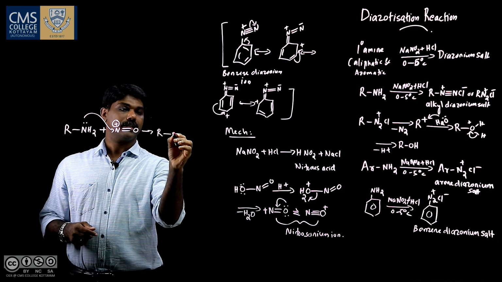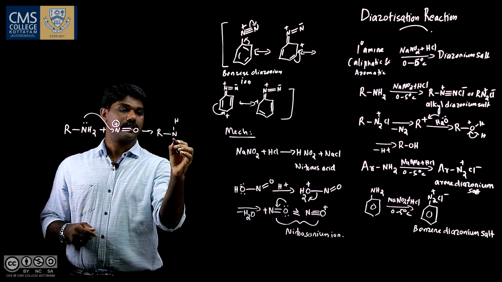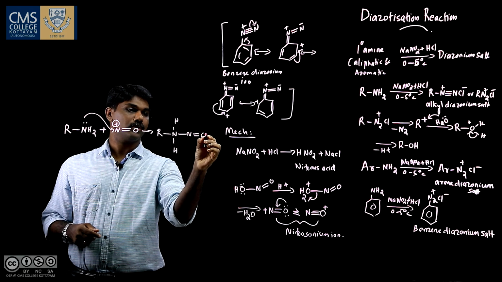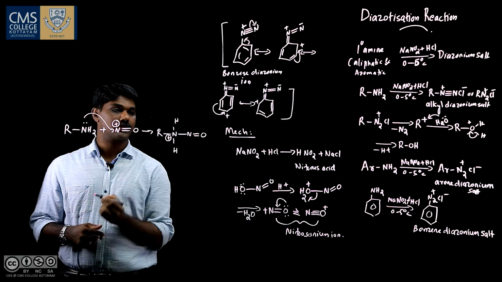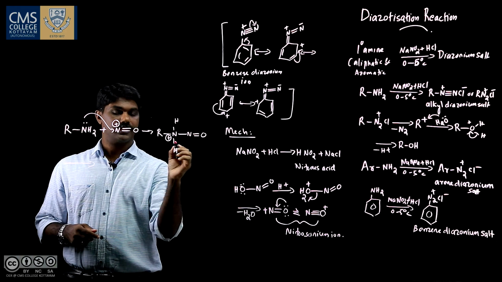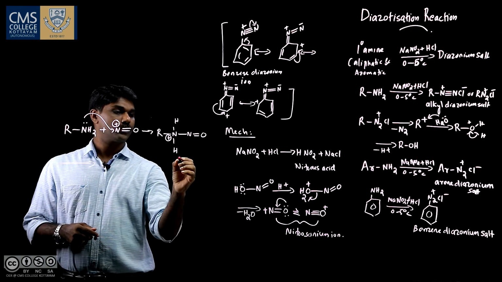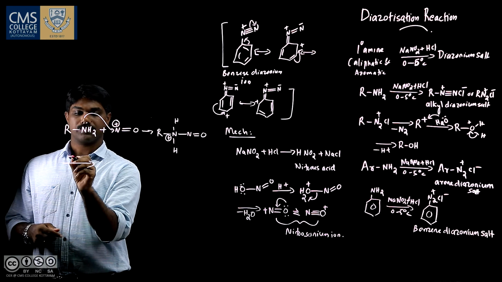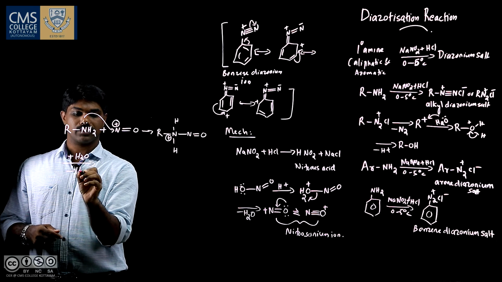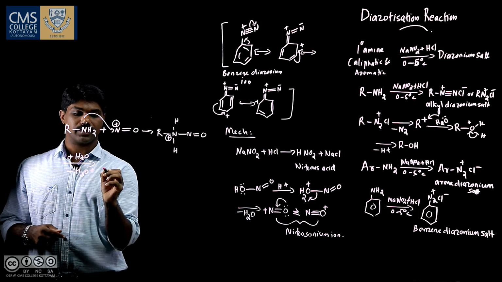So we have R, N, let me write H here, that is NH2, and N double bond O, and this has a positive charge. And in the next step, this gets deprotonated. So one water molecule comes and it goes like H3O plus by abstracting the proton.